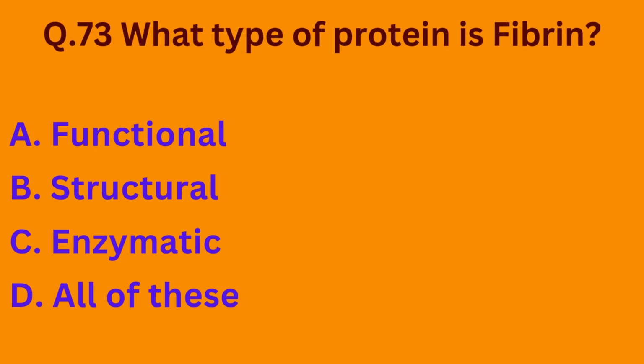Question number 73. What type of protein is fibrin? Option A, functional, option B, structural, option C, enzymatic, option D, all of these. So fibrin is basically a structural protein. The correct option is option B.